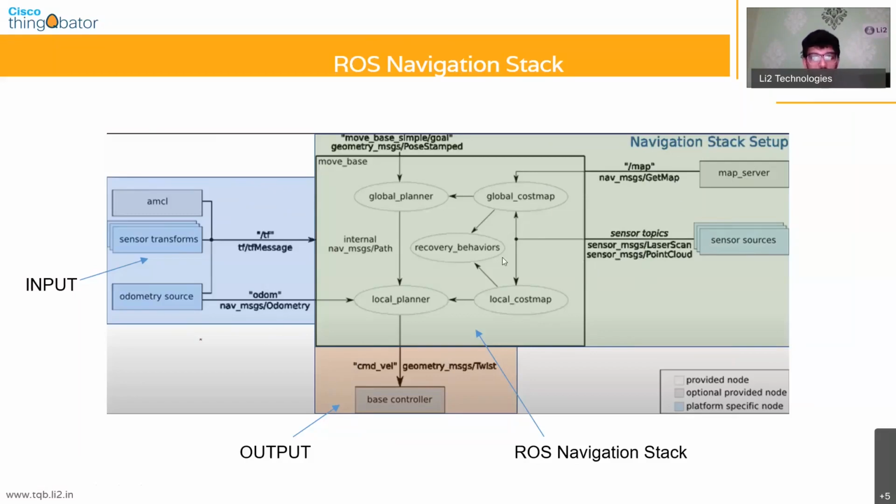So this is just an overview of the entire ROS navigation stack and how it's all structured. At this point, does anyone have any questions? I know that was a lot for you to take in. I'm going to stop for a couple of minutes so that you can think about what I just told you, and if you have any questions, you can ask me.